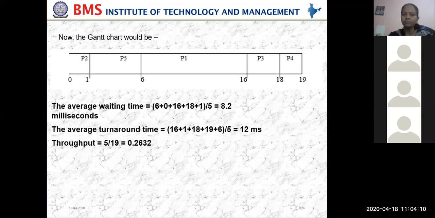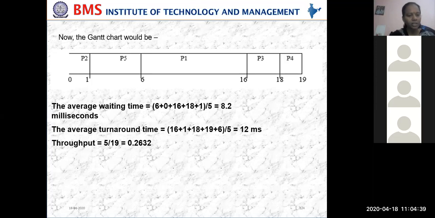Okay, P2? 1 millisecond. P3? 18 milliseconds. P4? 19. Yes, right. Then P5? 6. Okay, so add all of them and divide by 5, which equals your average turnaround time. So that is 12 milliseconds.